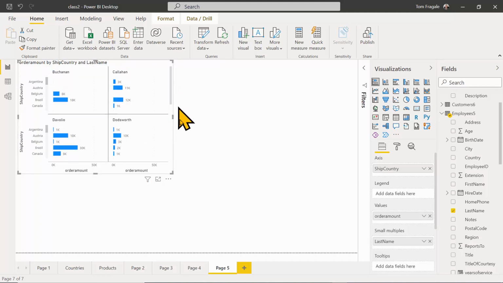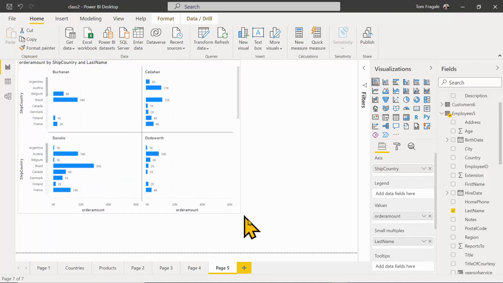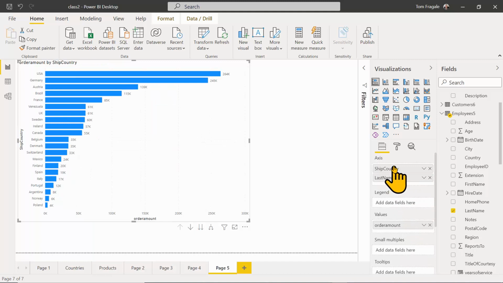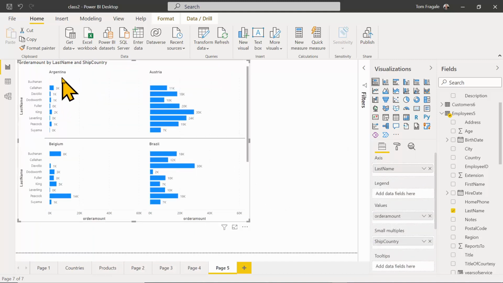So now I have all those individual reports. I can make this bigger, of course. Now, let's say I wanted to switch it. Let's say I wanted to have the employee last name on the left and the countries up at the top. So I'll pick up last name from the small multiples and move it up to the axis. And I'll pick up ship country and move it down into the small multiples. And now we see the countries broken down by employee.